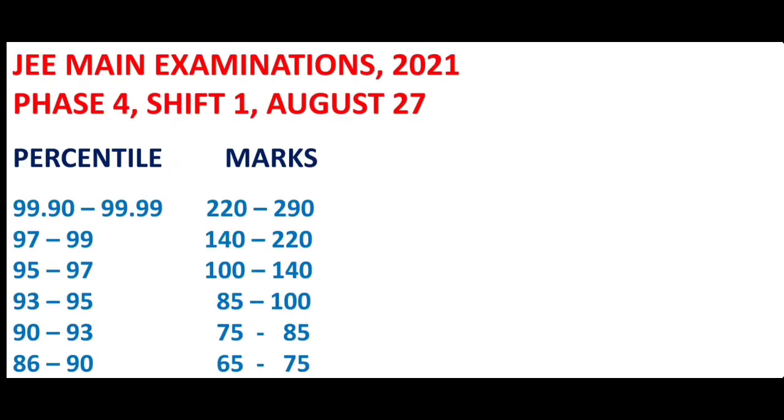Here we go for expected marks for various percentiles. If a student achieves the percentile range between 99.90 and 99.99, he would get the marks range between 220 and 290. If at all a student wants to score the percentile range between 97 and 99, he must score the marks range between 140 and 220.